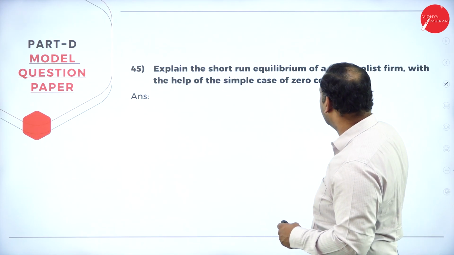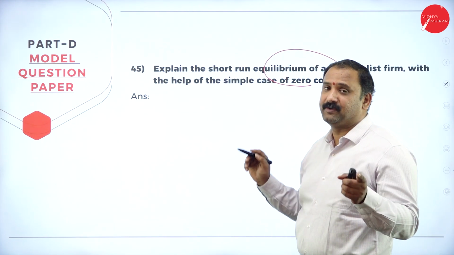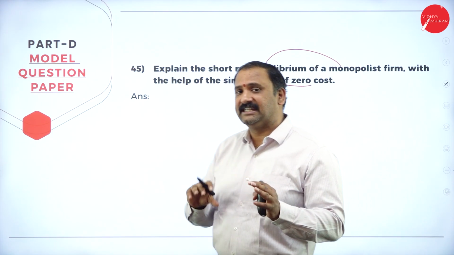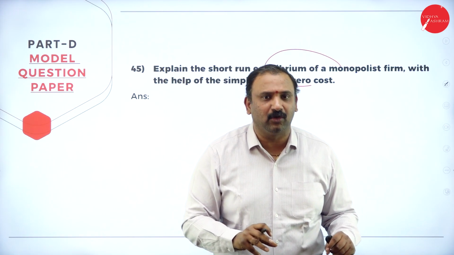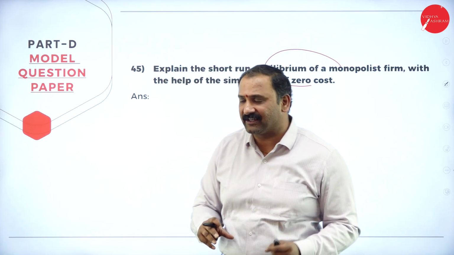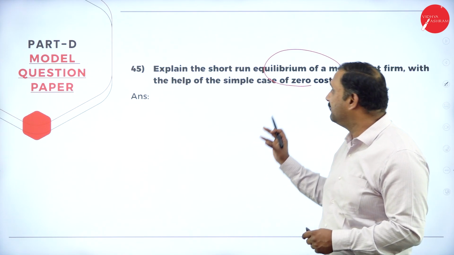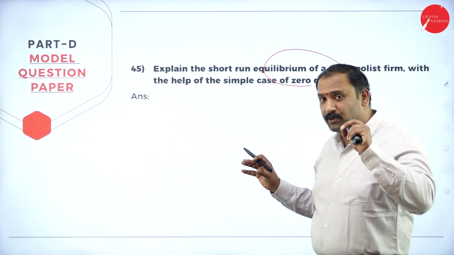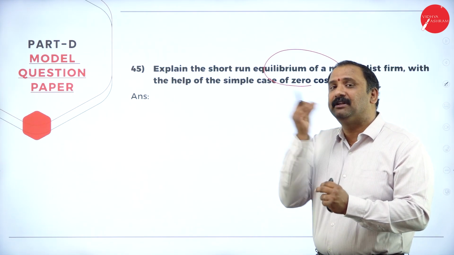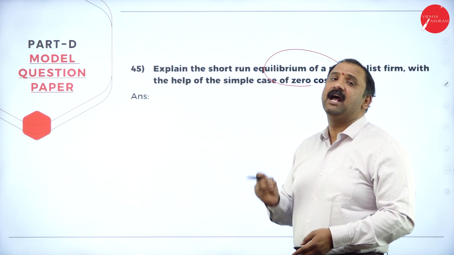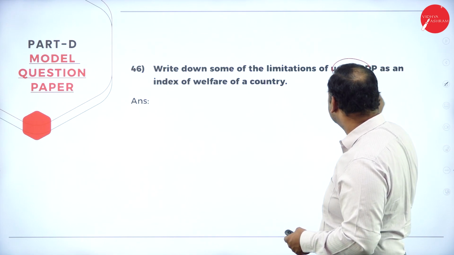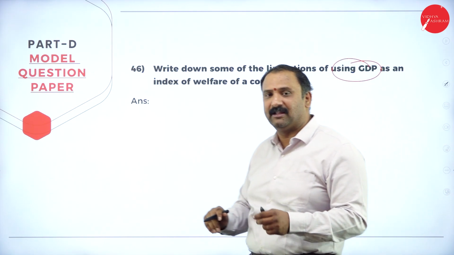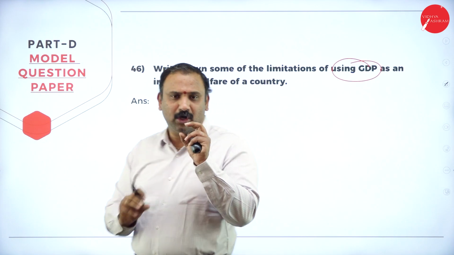Followed by the short-run equilibrium of a monopolist. Now that word is very important because a monopolist is entirely different. You will see that the market is coming on to a different cycle altogether, the price and the consumption factors. Again, the diagram is important with the zero cost case. Suppose there is a zero cost, that means everything that he's going to sell is going to be an absolute profit. Followed by write down some of the limitations of using GDP as an index of welfare. Then you look into the shift altogether.